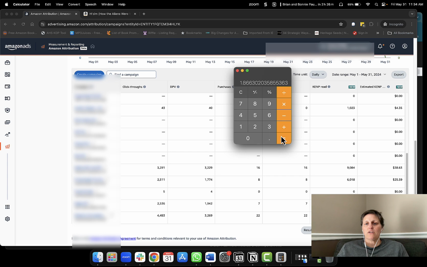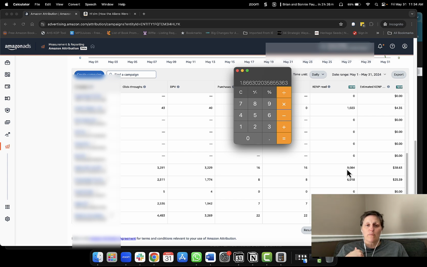Remember to times it by 100 to get us a percentage. So this is 1.866. So this actual conversion rate is 1.86 plus. Remember, it is not the accurate number. So it's most likely going to be like, I bet this number is more like 6 or 7 or 8%. But because it's 1.8, we're going to assume that it's within like a couple percentages up. It's not going to be down because we have accounted for any possibility that this is the rock bottom number.